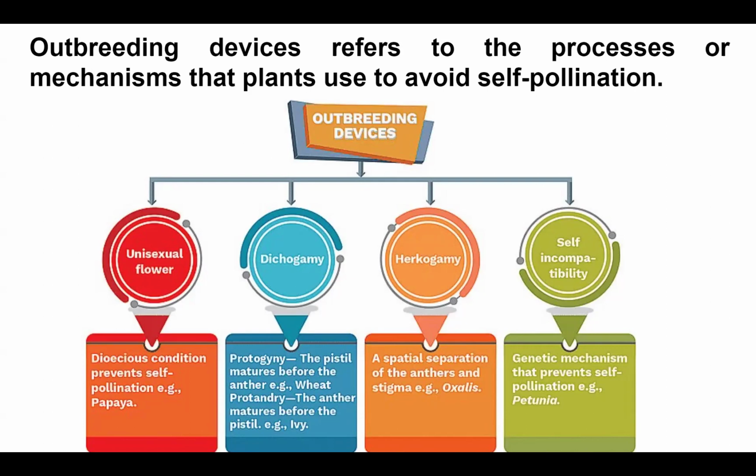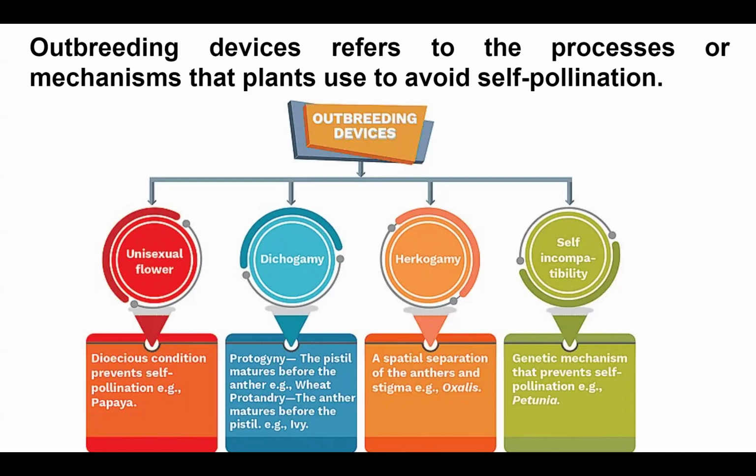Next, I will have dichogamy. What is dichogamy? Dichogamy is when the pistil and anther do not mature at the same time. So there is a difference in the time of maturation. If it is protogyny, then the pistil matures before the anther, because in protogyny the first part is gyne, so the pistil is maturing first. If it is the anther which matures before the pistil, I say protoandry. So in dichogamy, both the gametes are present in the same flower, but they do not mature at the same time.